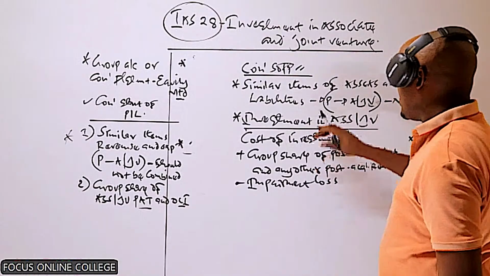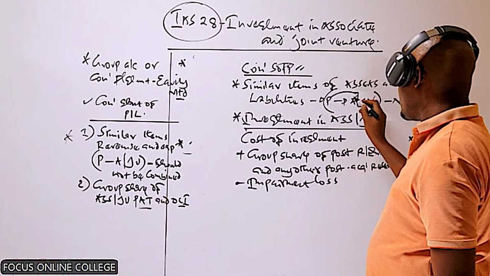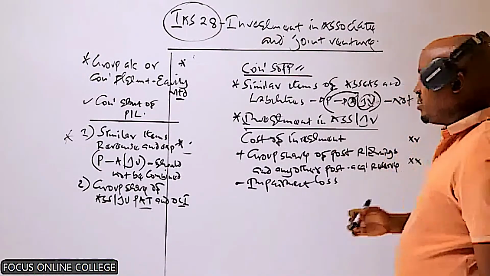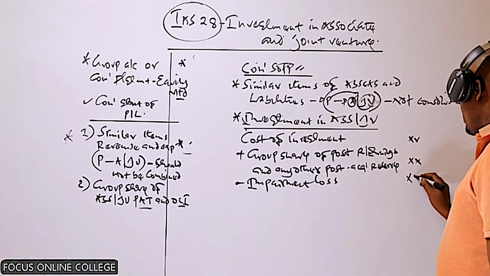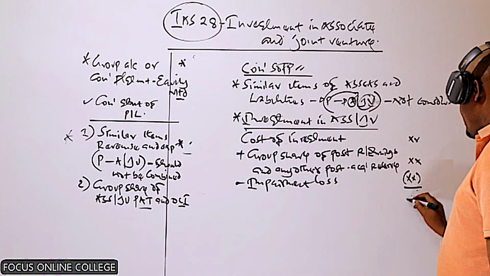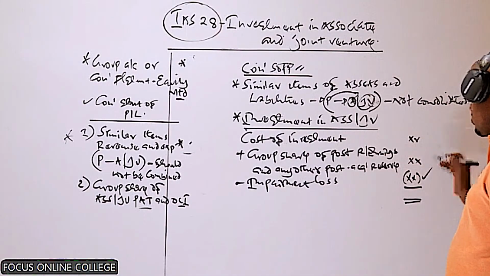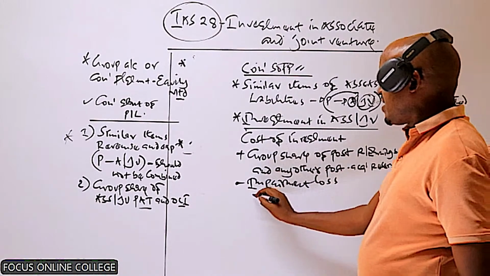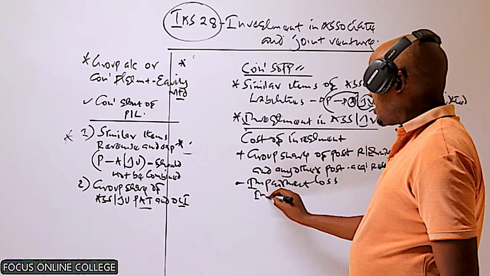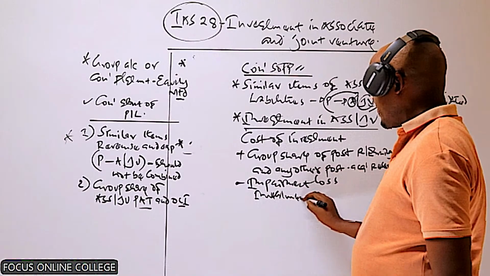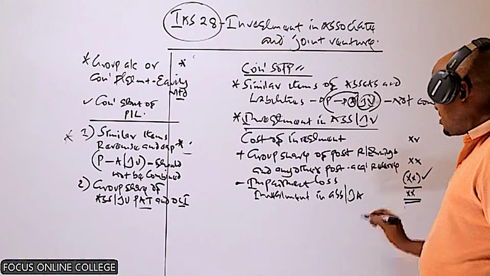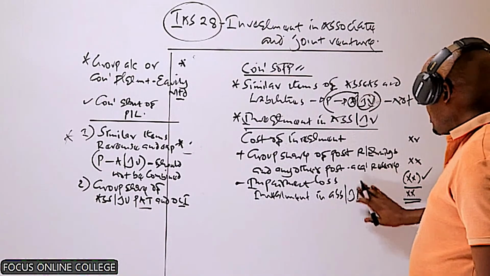That loss of value of the investment which you made in a company is called an impairment loss. The same case, the parent company may have invested in an associate or joint venture which has been making losses, and therefore you can be told the amount invested in the associate or the joint venture has lost some value. That is called an impairment loss, and we should deduct it here. Whatever we get here is what is known as the investment in associate, or investment in joint venture.